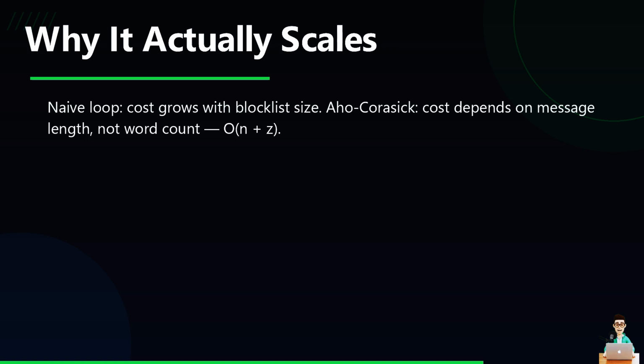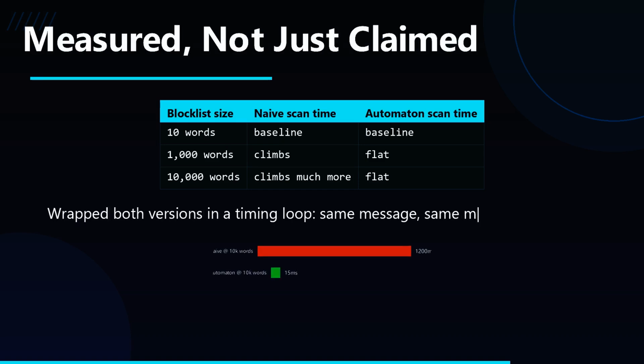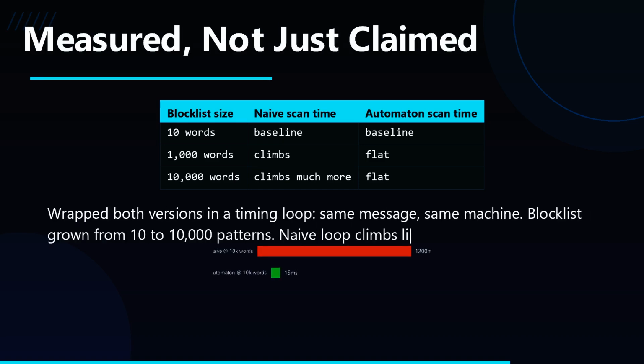We didn't want to just assert this scales better, so we wrapped both versions in a plain timing loop. Time the buffer counter before and after the scan, same message, same machine, block list grown from 10 words up to 10,000. The naive loop's time climbs right along with the list. The automaton barely moves because it only cares about the message length, not how many words you banned.